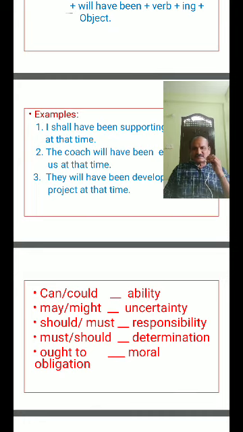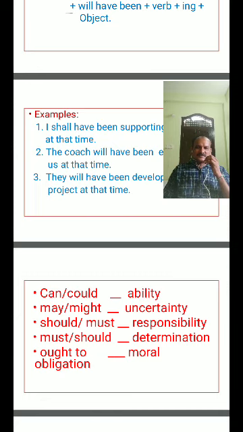Present perfect: I, you, we, they plus have plus verb 3 form plus object; he, she, it plus has plus V3, verb in third form, plus object. Present perfect continuous: I plus have been plus verb in ing form plus object, and he, she, it plus has been plus verb ing form plus object.